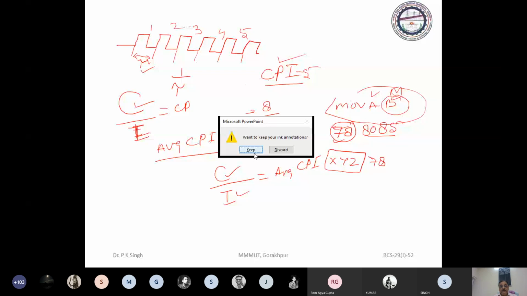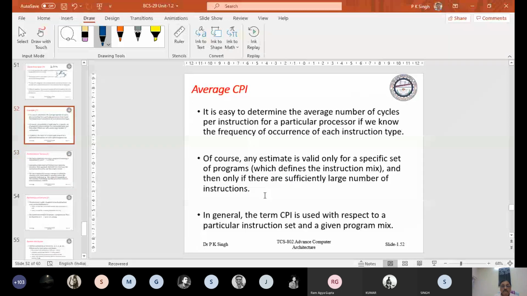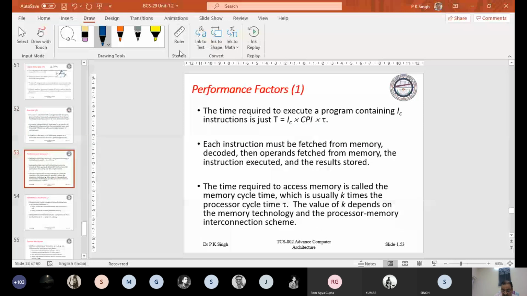Okay, it will depend if your processor is involved. And now you can compute the total time taken to execute the program. If you know this CPI, you can again go back.